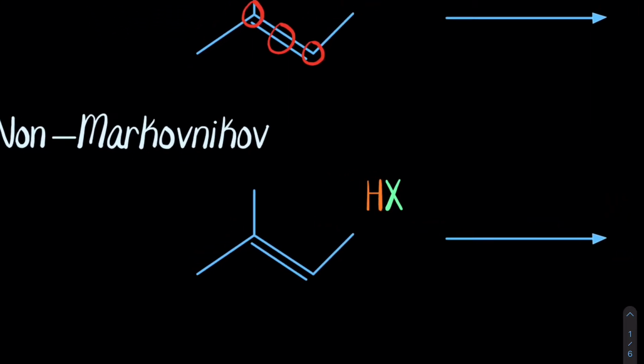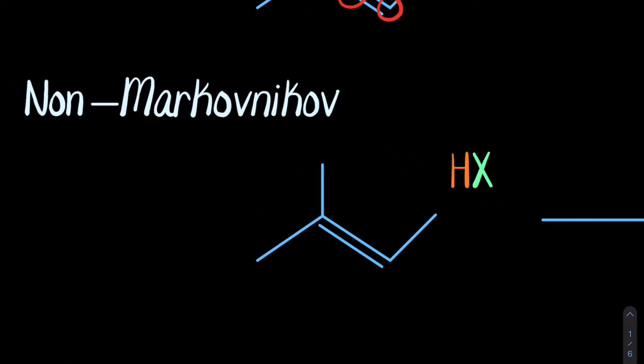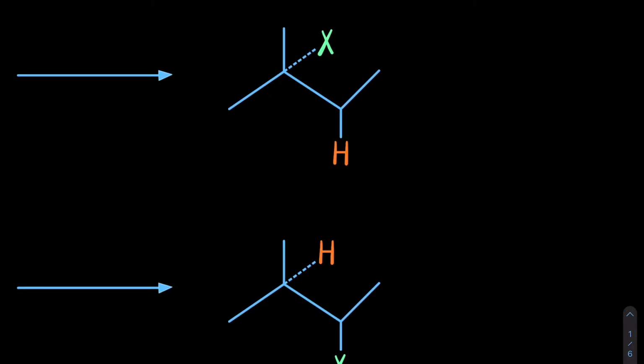In non-Markovnikov, this is very straightforward. The tertiary carbon, secondary carbon. These are the carbons that share the double bond. The hydrogen will add to the tertiary carbon. The halide adds to the secondary carbon. Now, these are the two depictions, Markovnikov on the top, anti-Markovnikov on the bottom.